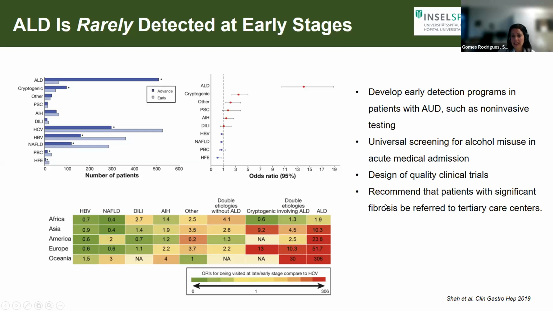And here, what we really need is to develop early detection programs for patients who have alcohol use disorder and harmful drinking. We have to use more collaborations between alcohol clinics, primary care, and liver centers like ours. We also need universal screening for alcohol misuse, particularly something that's underdone in acute medical admission. We obviously need better designed quality clinical trials in this setting. And we really need to create better pathways from primary to tertiary care.